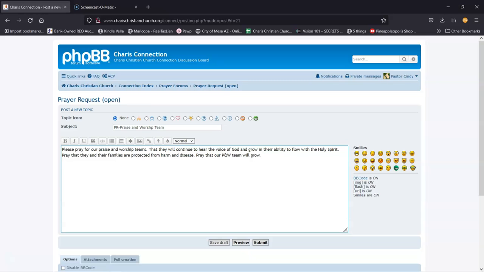So then I'm also going to put something that I usually pray. Since this is a general prayer request, I don't want anyone to think, oh no, something's wrong with your praise and worship team. So I'm just going to put, I usually pray for them Ephesians 1:17 through 19 and Ephesians 3:14 through 17-ish. So then anyone that wants to come along and pray, they can do that.